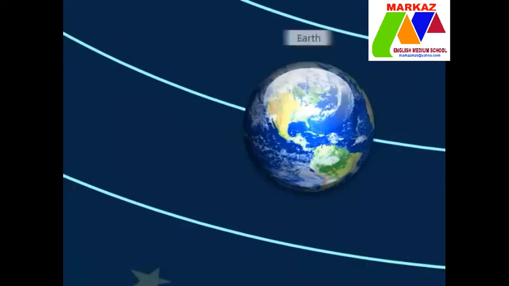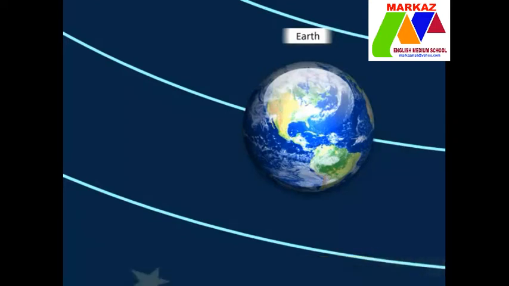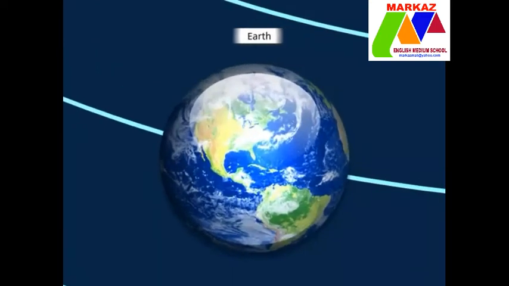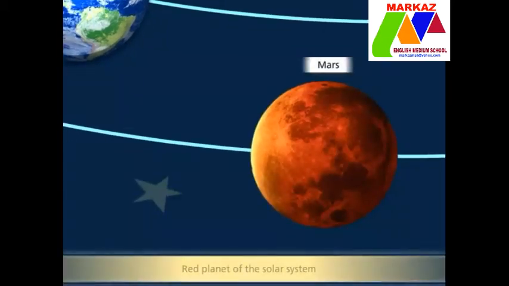Next planet is the Earth. It is the only planet of the solar system where life exists. When seen from the space, the Earth appears blue, as 3/4 part of it is covered with water. And only 1/4 part is the land that we live on. The planet next to the Earth is the Mars. Mars is called the red planet, as it appears slightly reddish in color.